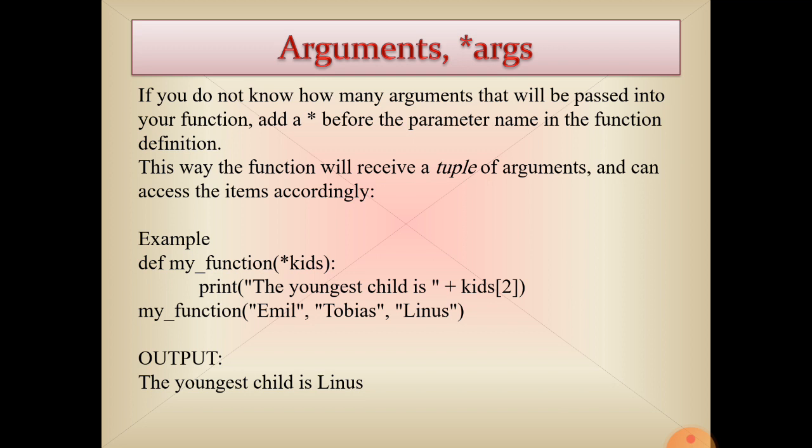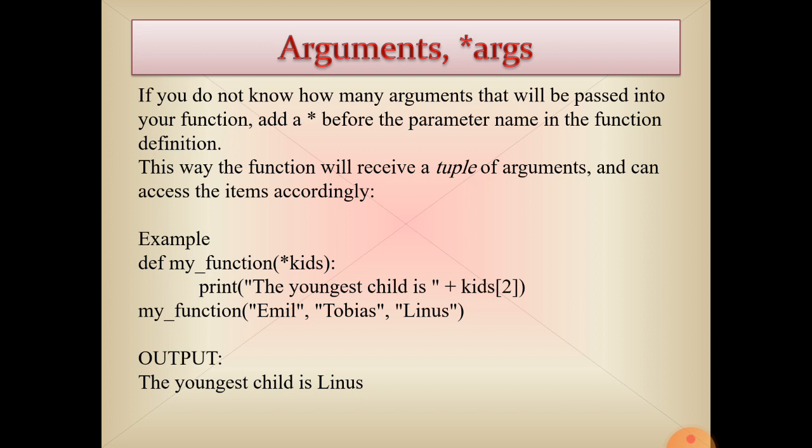Here the arguments that will be passed at function calling time will be of tuple type. See here, print the youngest child is plus kids[2], which means print the value that is present at the second index.